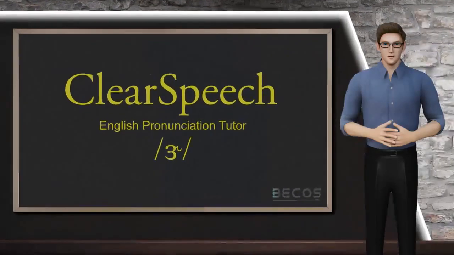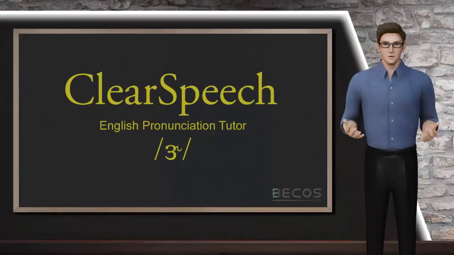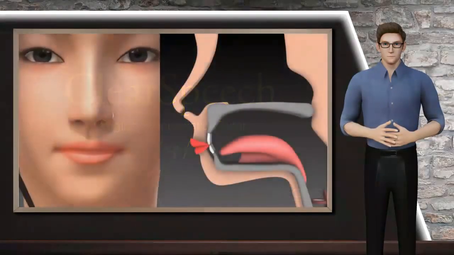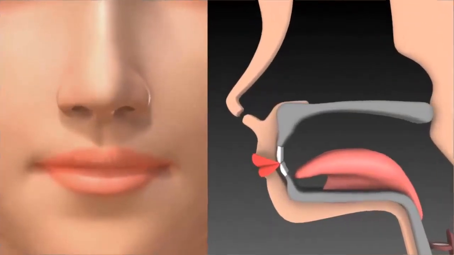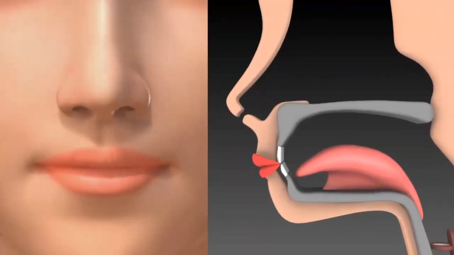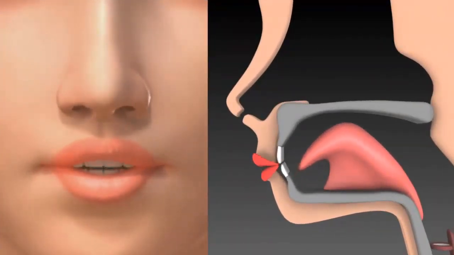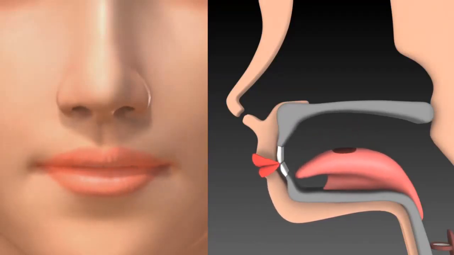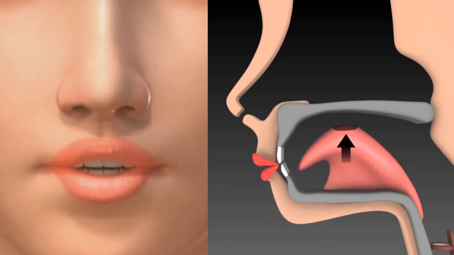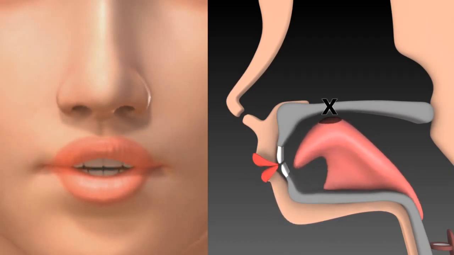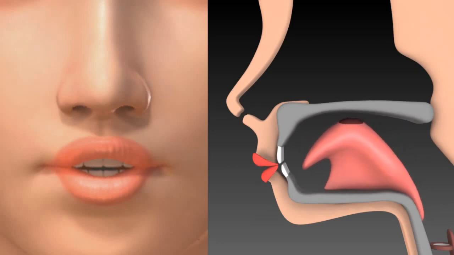Today, we are going to learn about the vowel sound. The vowel, like in the word bird, is produced by centering the body of the tongue up near the roof of your mouth. The body of the tongue is raised and bunched in the middle of the mouth. Avoid going too forward or too far back in the mouth.